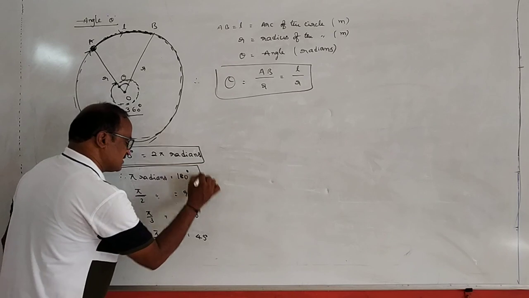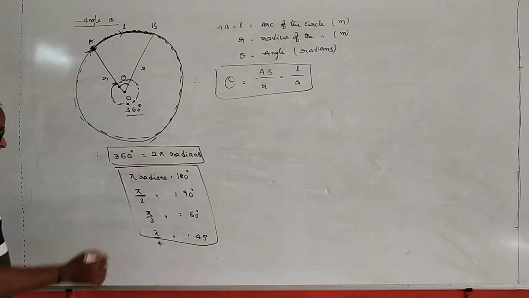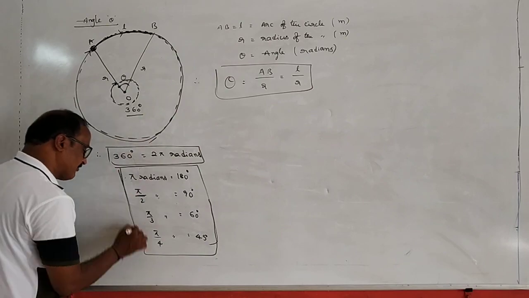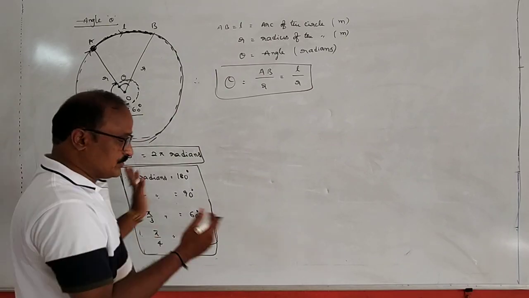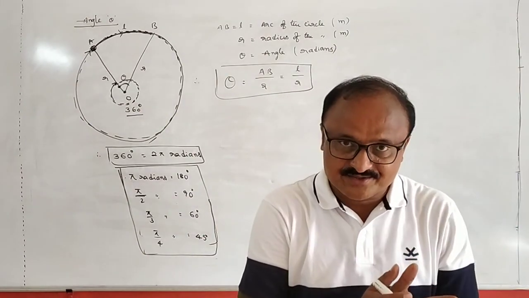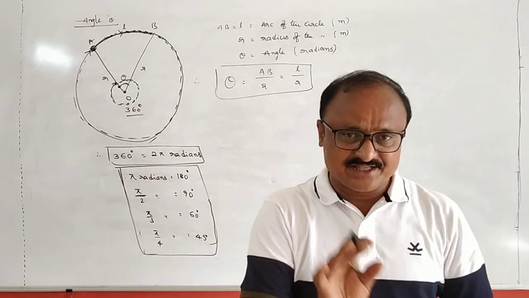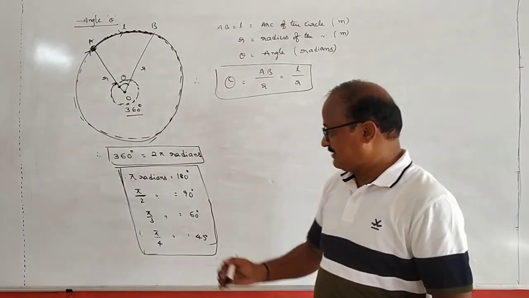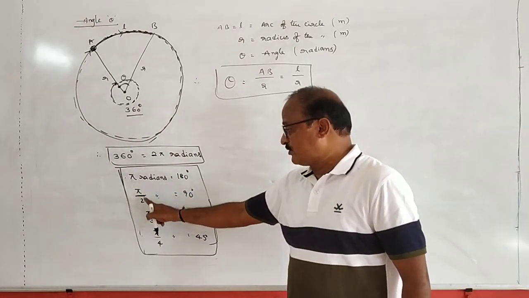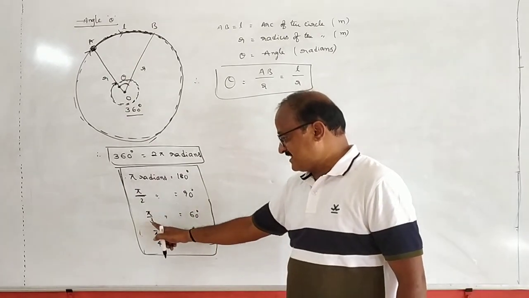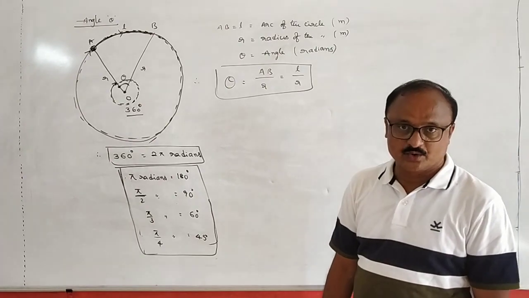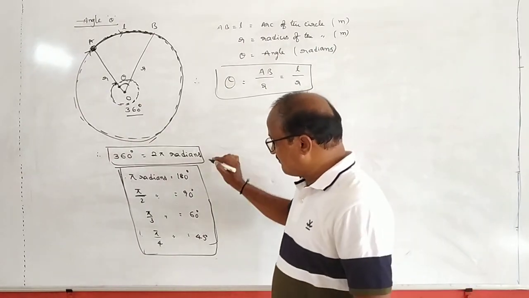So this is the conversion of the values of the angle from degrees to radians or radians to degrees. Come on, tell me, students. What is the value of pi radians? Pi radians is equal to 180 degrees, and 90 degrees is equal to pi by 2 radians, 60 degrees is equal to pi by 3 radians, 45 degrees is equal to pi by 4 radians. Remember these values.